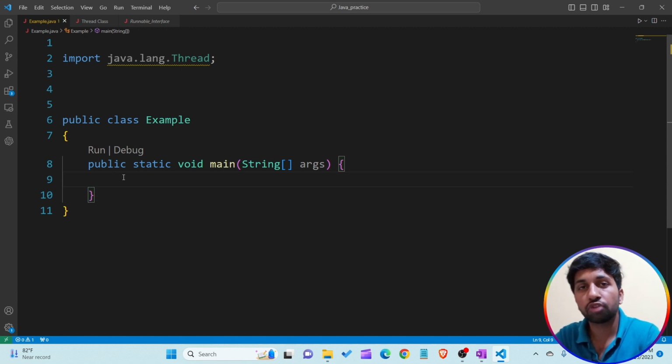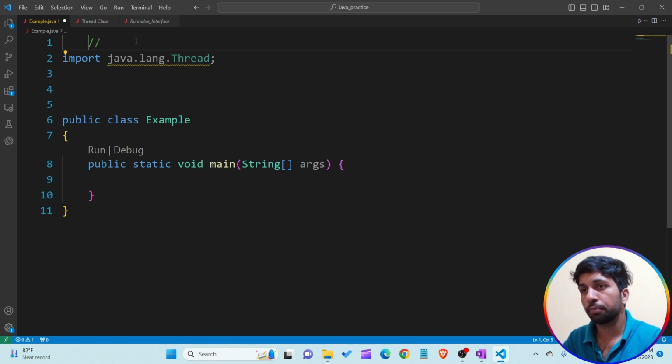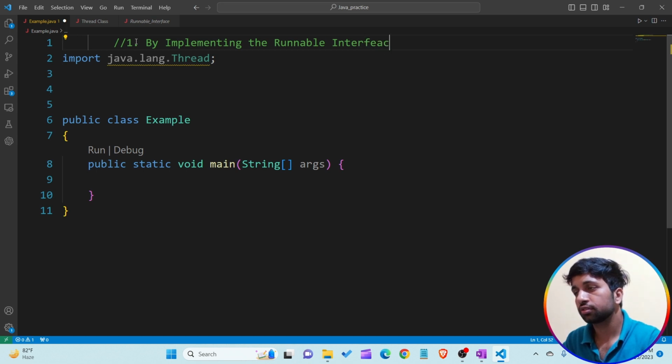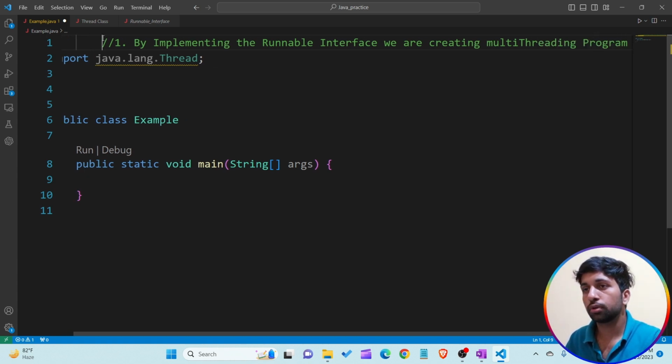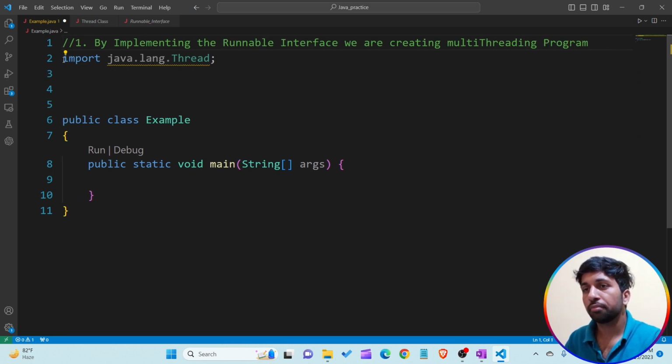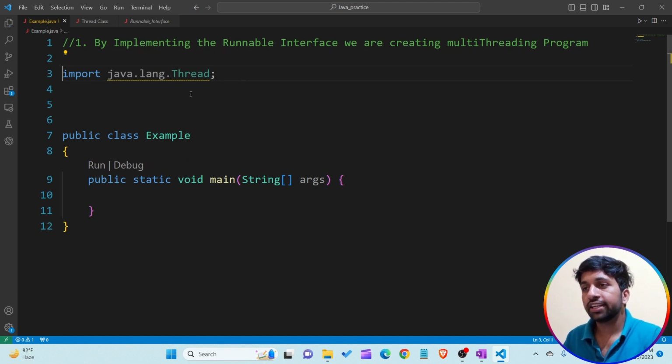So this is the first step for creating the multi-threading program. I want to write a line of code here as a comment: by implementing the Runnable interface, we are creating a multi-threading program. Understand? You can see I am writing the first line, that by using the Runnable interface I want to create a multi-threading program.